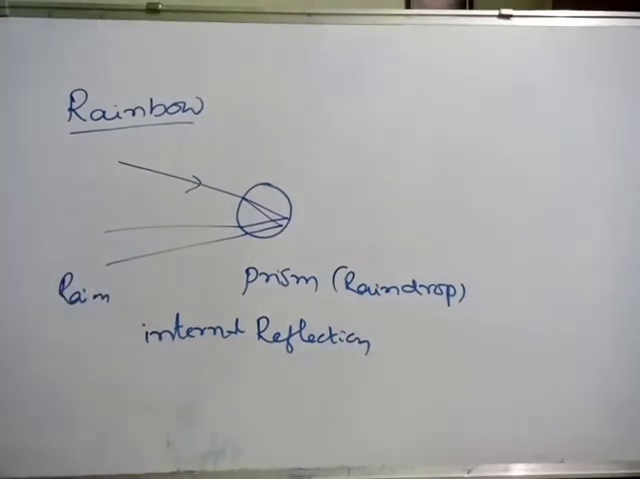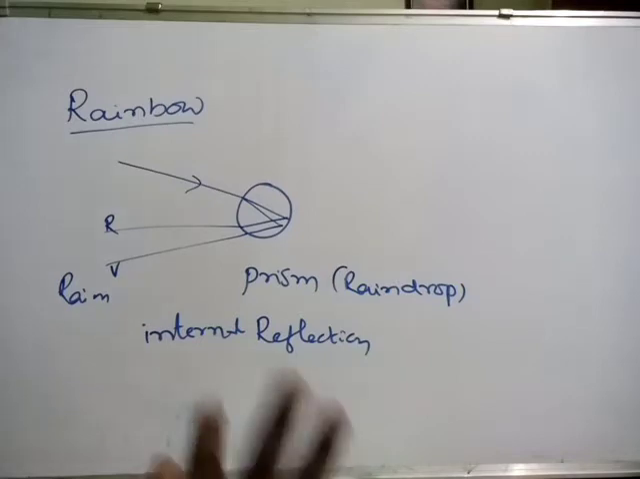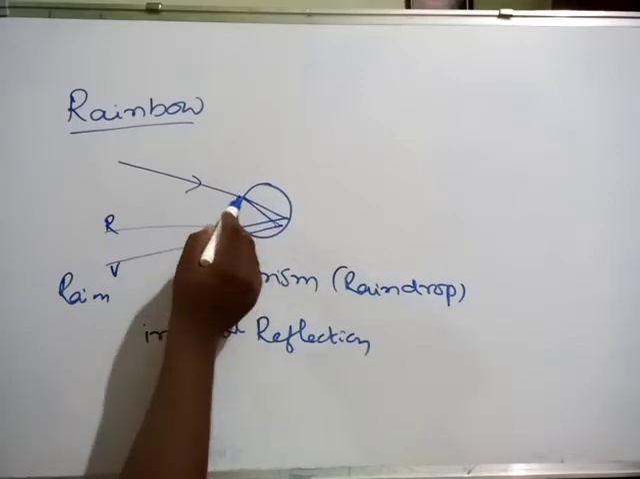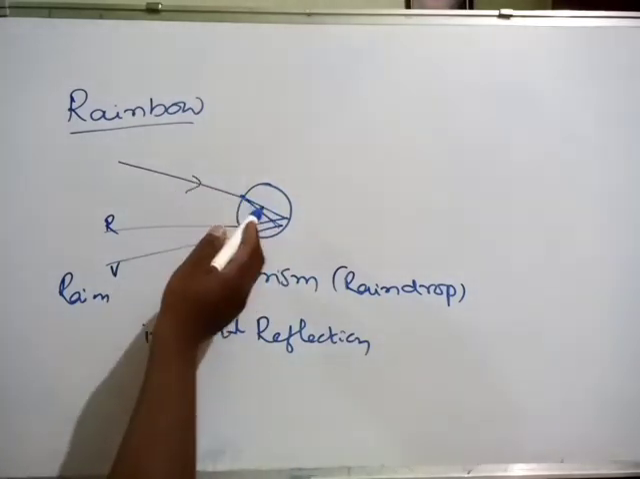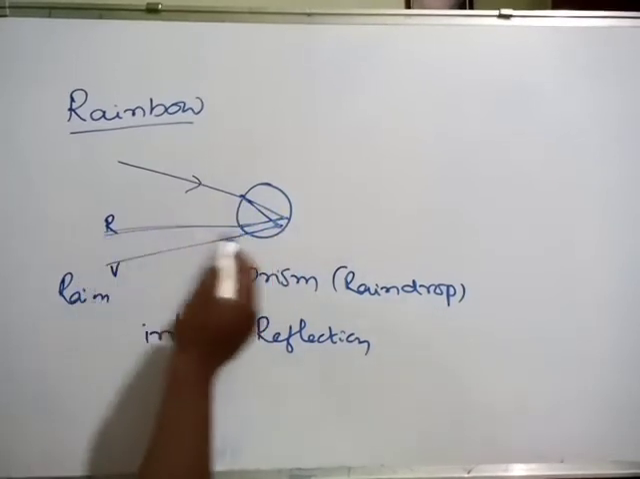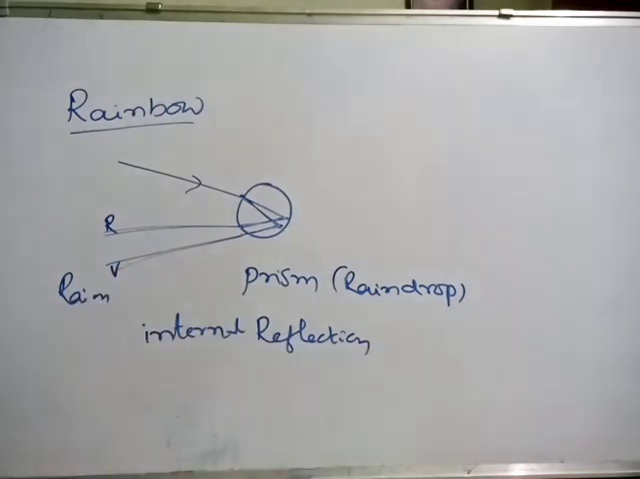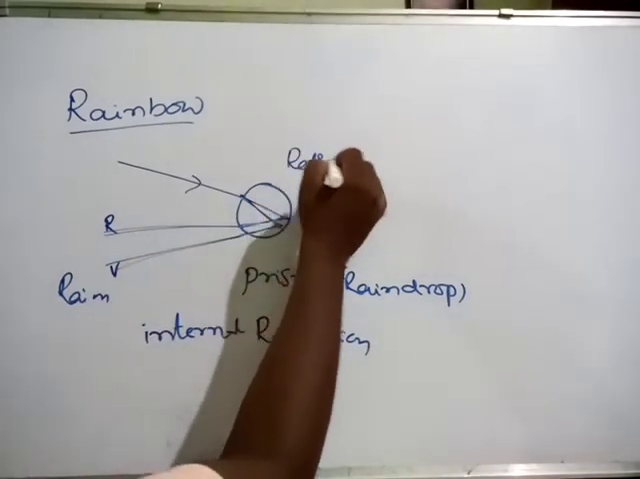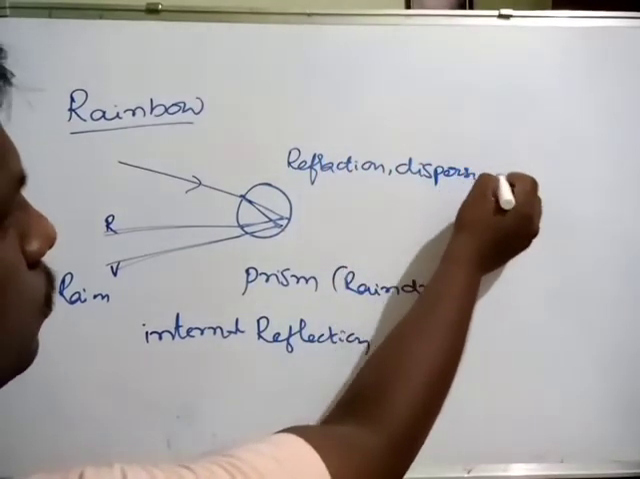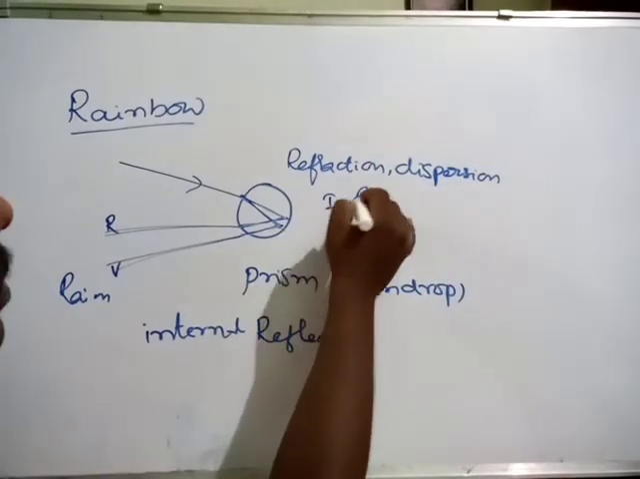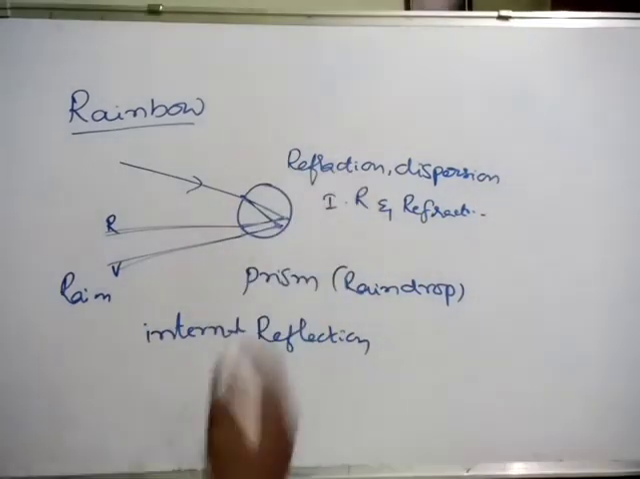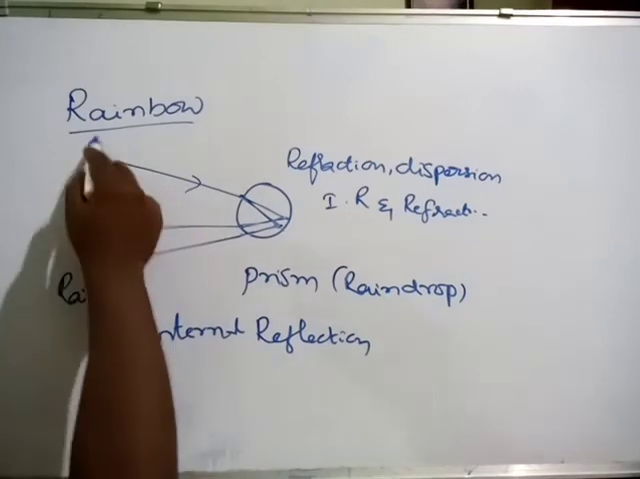Is it or not? In this rainbow formation 4 different processes are there: refraction and dispersion. At this point refraction, because the medium is changing. Refraction, dispersion, internal reflection, and finally refraction. 2 times refraction. See the process: refraction, dispersion, internal reflection, and again finally refraction. These are the phenomena happening in the formation of a rainbow.